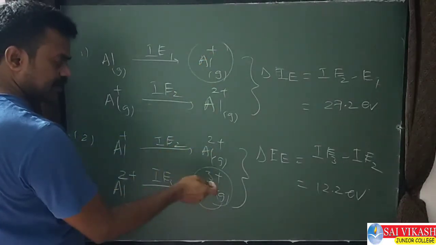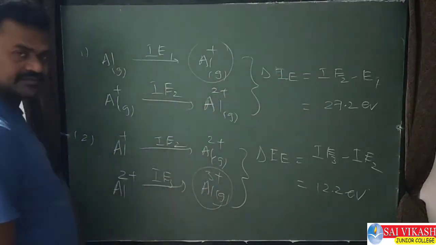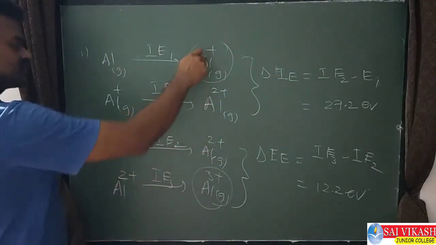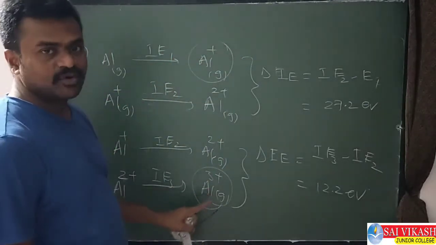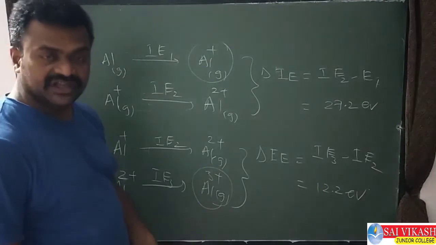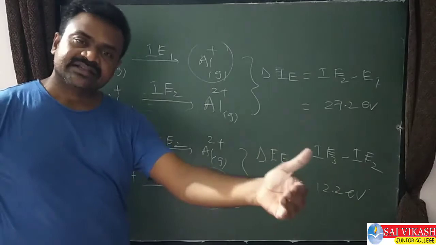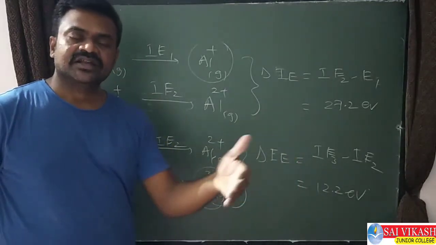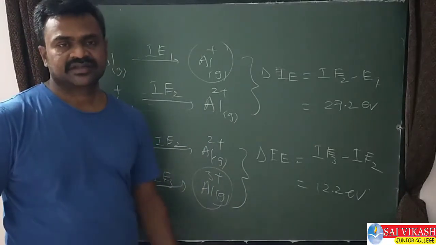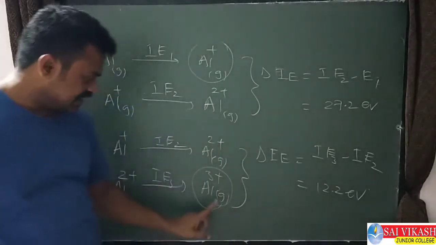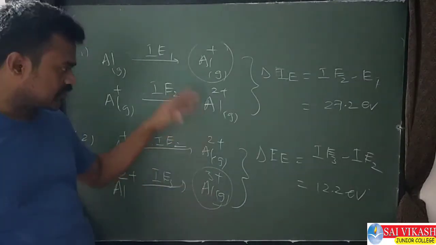Out of these two, +3 is more stable. Means +2 will be least stable. Out of the +1 and +3, which one is more stable? +3 only more stable. Why? Aluminium has 3 electrons only in the valence shell. If all the 3 electrons are lost, then neon configuration comes. Neon configuration will be most stable. In this case, neon configuration is coming. So this is most stable out of all these three.